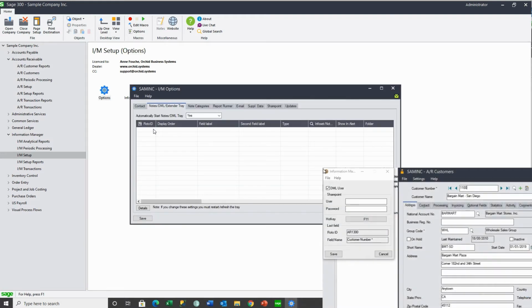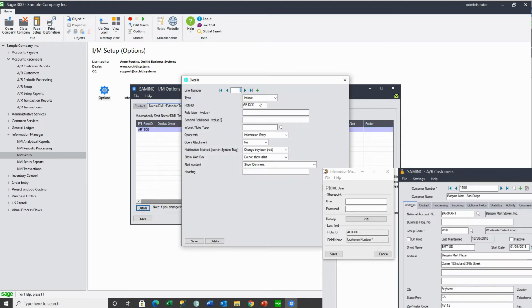And then in the options, we configure the row for the customer note around the AR1300 customer screen. So we want to restrict this note to the AR1300. If I don't fill in the roto ID, it will show on all screens where we see the customer number, including finders.